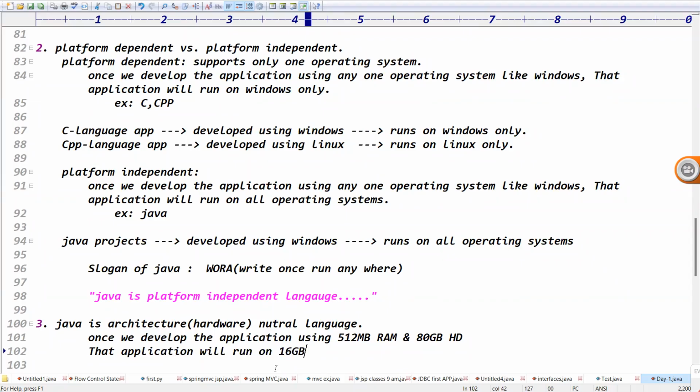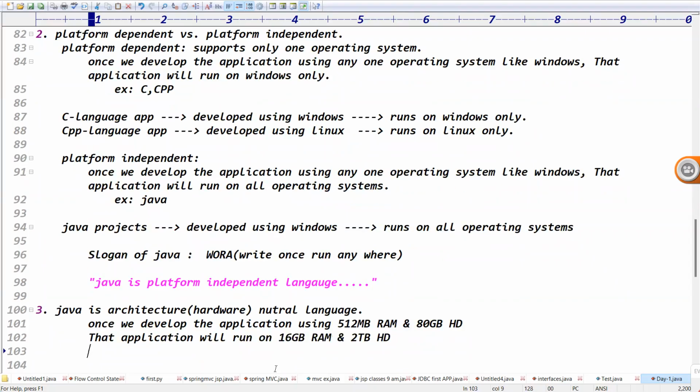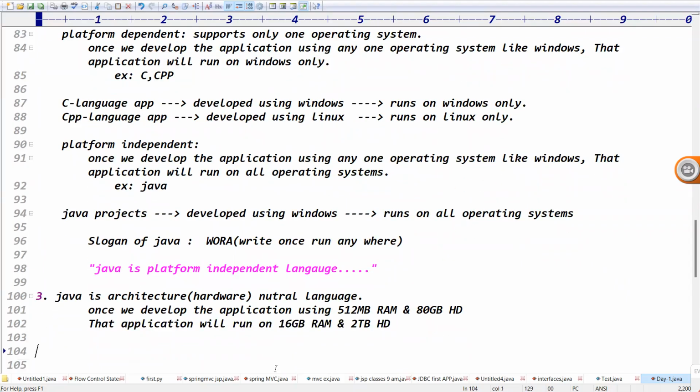It will run on 16 GB RAM and 2 TB hard disk also. That nature is called architectural neutral language. What is the meaning of architectural neutral? It doesn't force you to take a specific configuration. That application will run on any configurations, right?